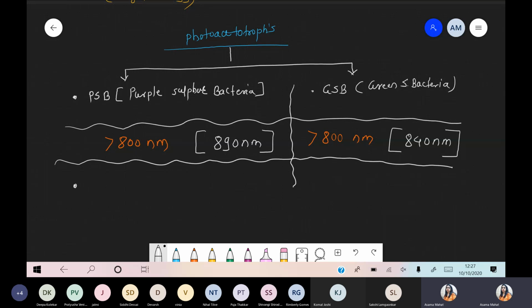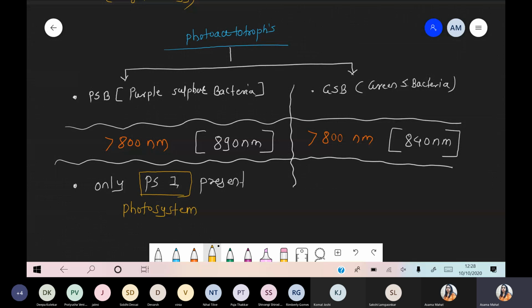Now the next condition: in both purple sulfur bacteria and green sulfur bacteria, there is the presence of only photosystem 1. I hope you remember the meaning of PS1: P for photo, S for synthesis, that is photosystem.